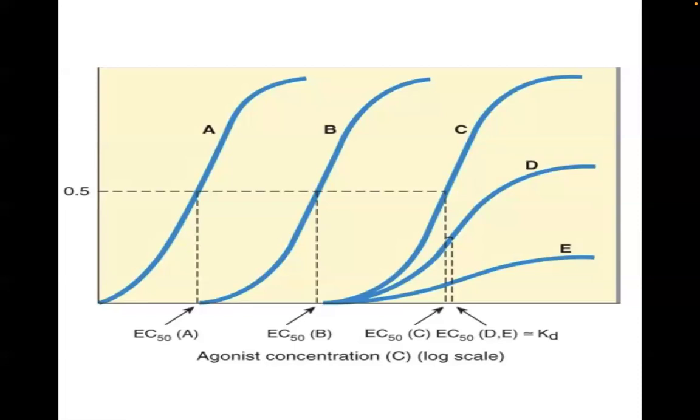Okay? Now, what happens in curve D and E? When you add even more antagonists in the system, you're already running out of the spare receptors. Wala ka ng spare receptors dito. So what happens, you do not achieve anymore the maximum effect of the agonist.